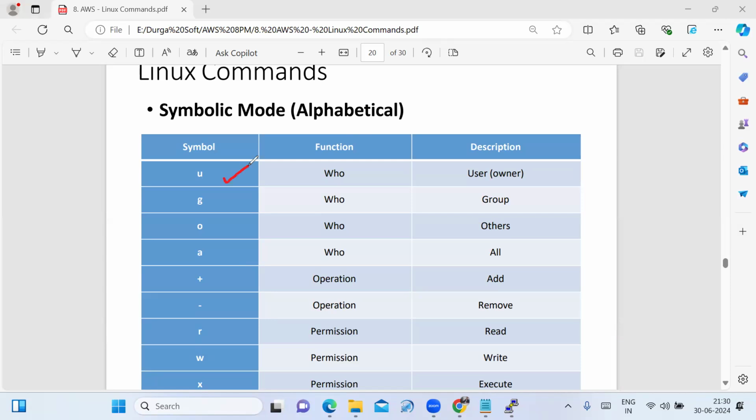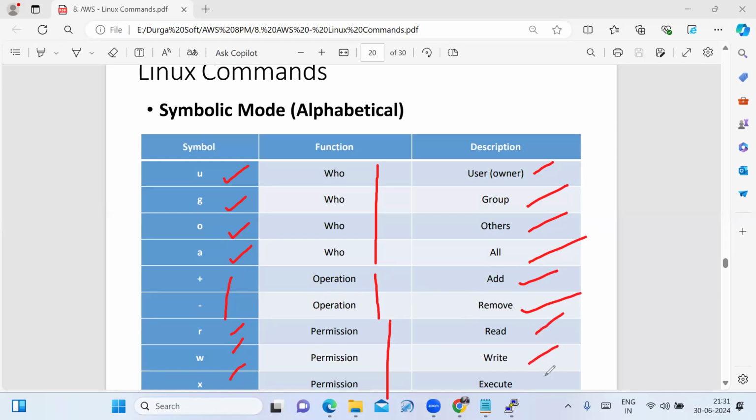See, the symbols U, G, O, A represent the who. U is user or owner, G is group, O is others, A is all. Now plus and minus are nothing but operations: plus is adding, minus is removing. Next, R, W, X are the file permissions: R is read permission, W is write permission, X is execute permission.